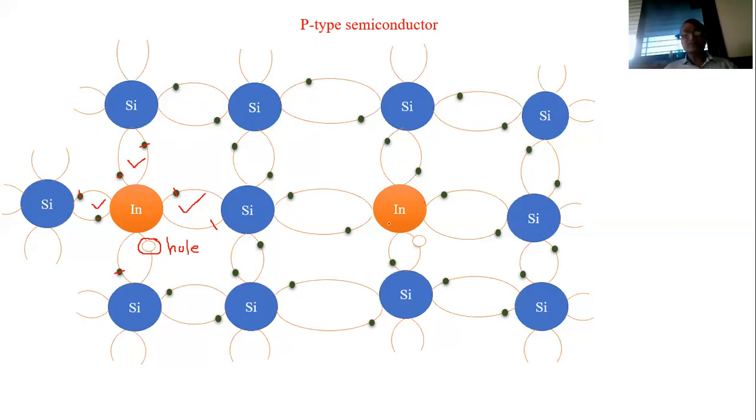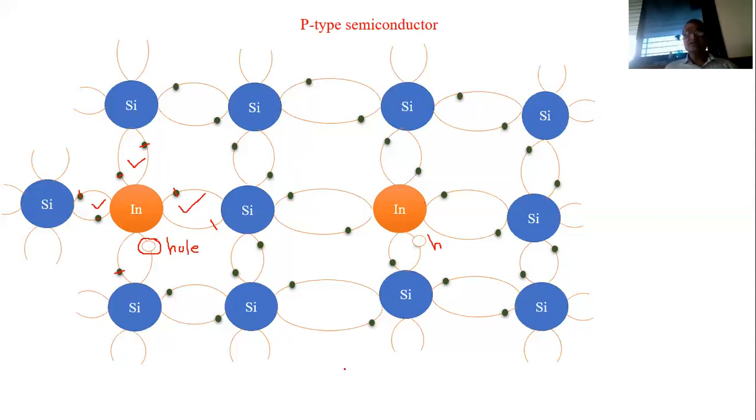Now, similarly here, this indium atom provides 1 hole. This indium is also surrounded by 4 silicon atoms, that we can see. In this way, when we add a small amount of impurity, because the small amount of impurity contains a million atoms, the addition of a small amount of impurity provides a million holes.